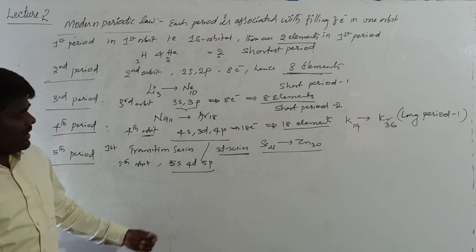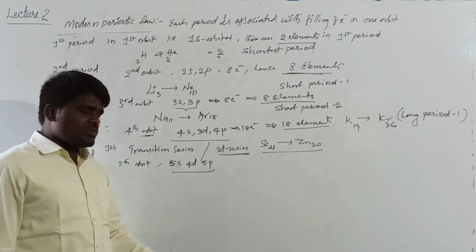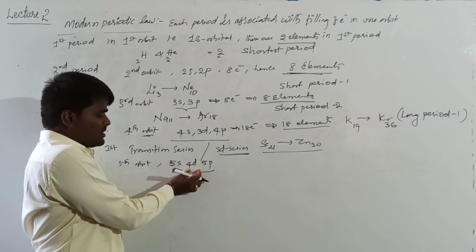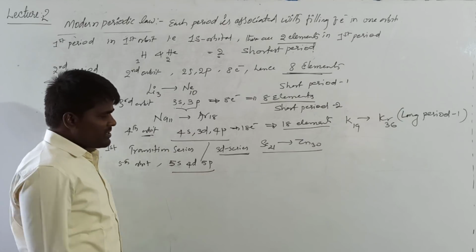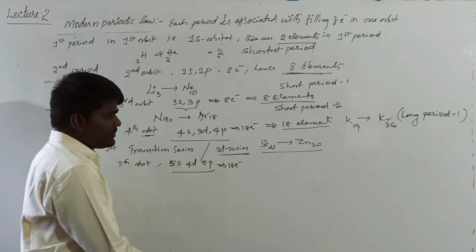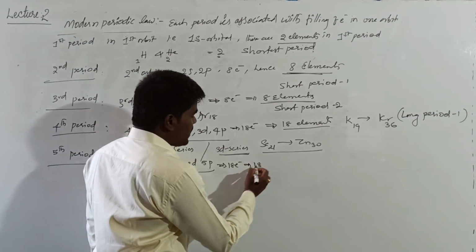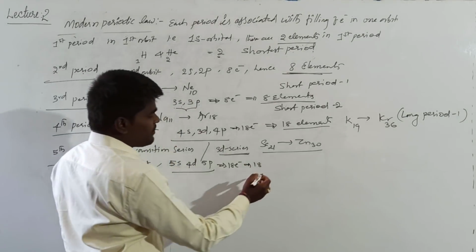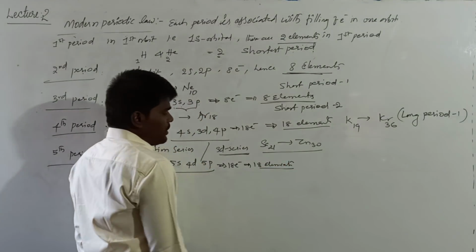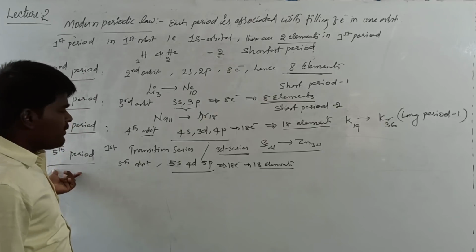And how many electrons can all these subshells accommodate? 2 electrons in the s subshell, 10 electrons in the d subshell, 6 electrons in the p subshell. So the total number of electrons that it can accommodate is 18, and the total elements will be 18 elements in the fifth period.